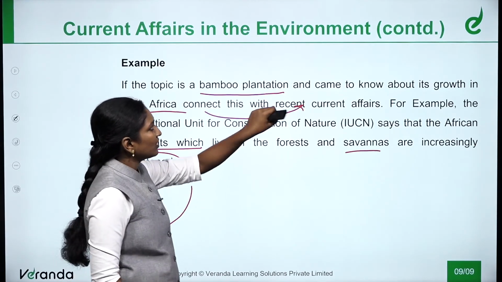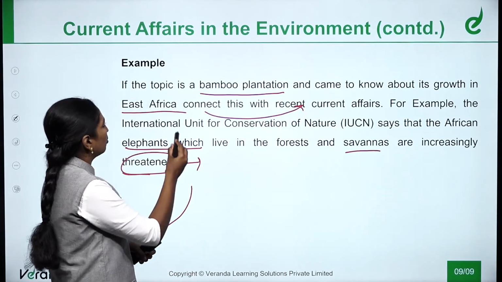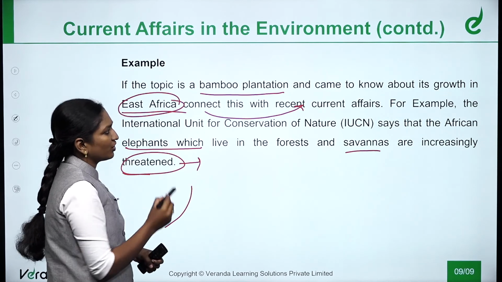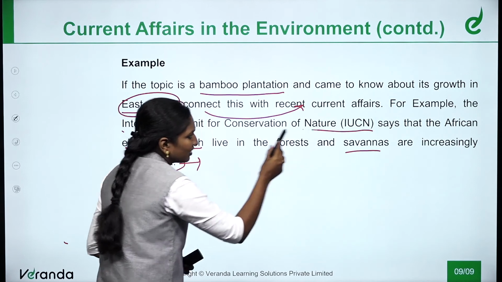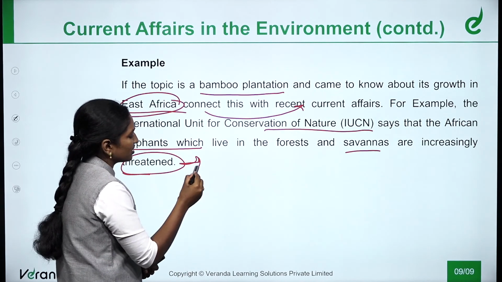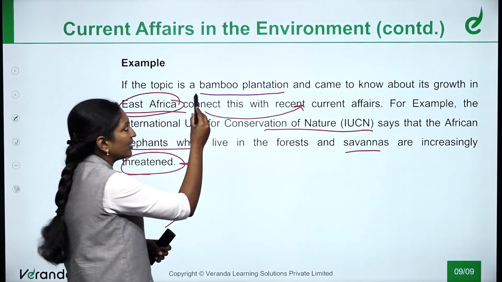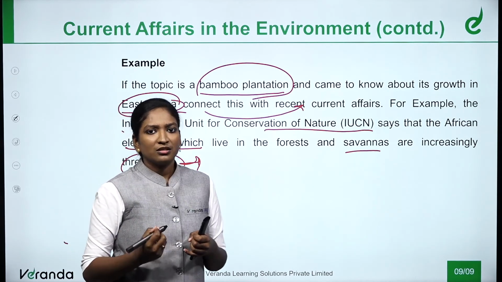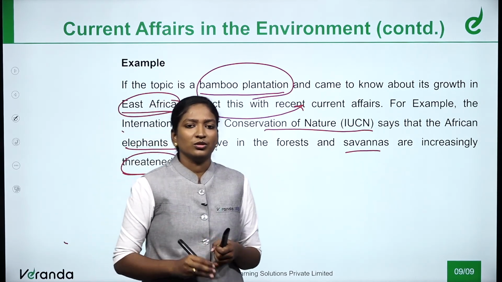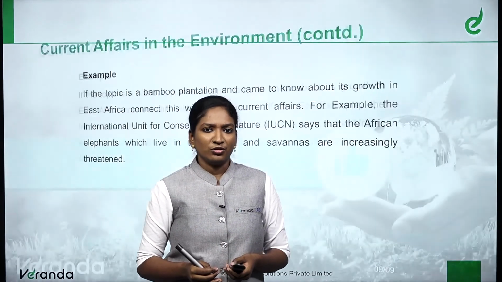So, when you start with the bamboo plantation, it goes with East Africa, this is a geographical location, and now we are connecting this with the IUCN list in which the species is getting extinct. So, with the bamboo plantation you are referring to 3 more points. This is how it is important to learn current affairs in environment.